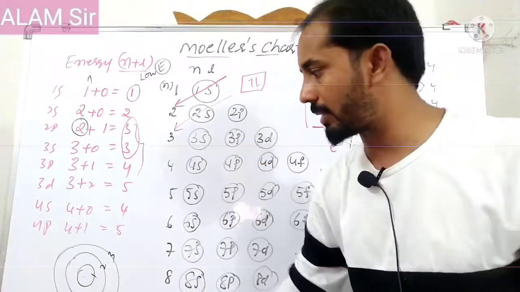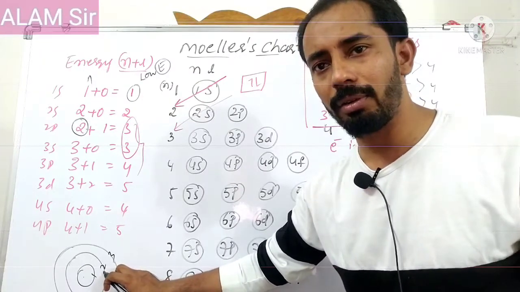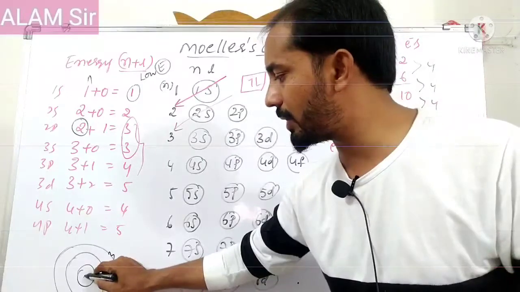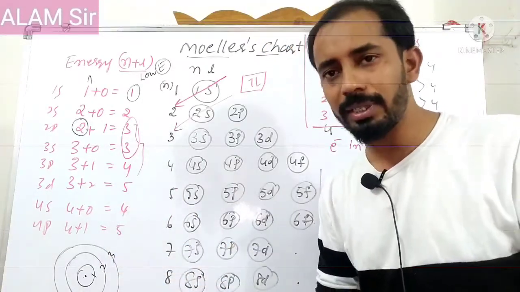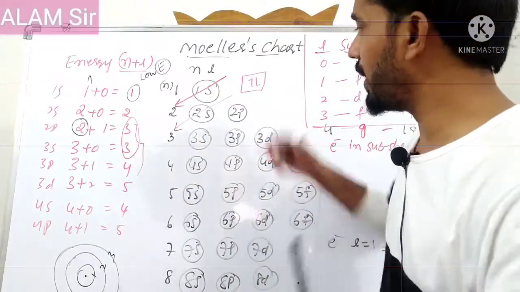Energy and size will be increased. So second shell, third shell: the second shell has the low n value, and a low n value means low energy. Or you can remember it this way: the shell nearer to the nucleus has lower energy, and as the n value increases, energy increases. That's why the electron will enter the 2p orbital.